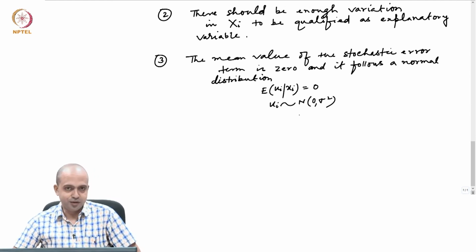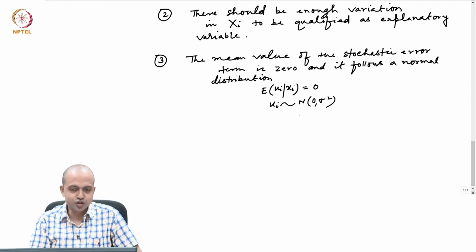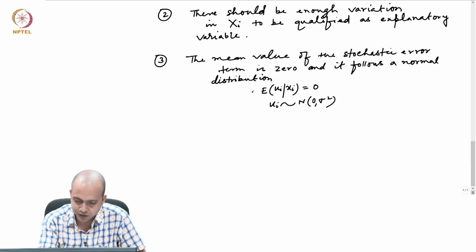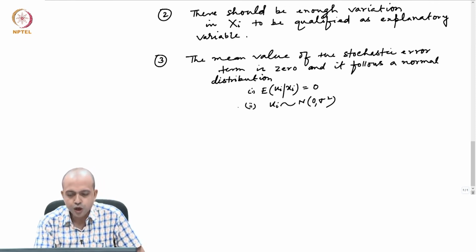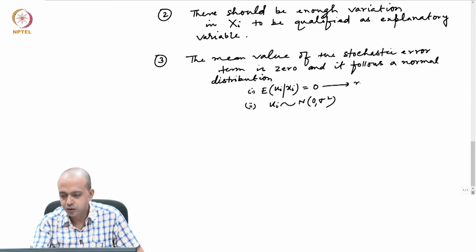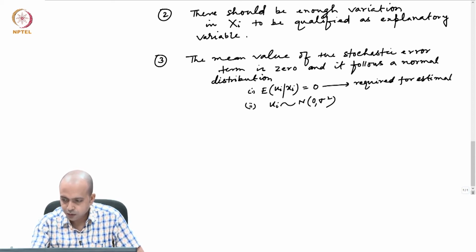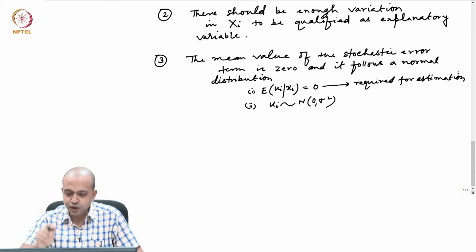Now we have to keep in mind, again I am making a very important point. There are two assumptions that we are making about the error term. This is, let us say, 1 and this is 2. Now assumption number 1 is required for estimation. That means without making this assumption we cannot even estimate alpha hat and beta hat.